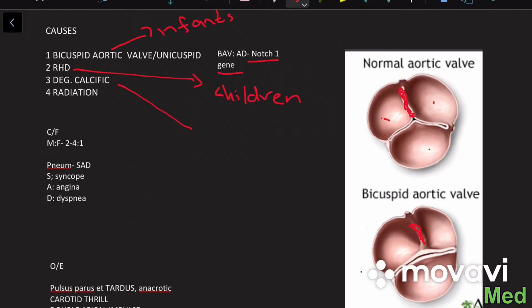Then the other cause can be degenerative calcific stenosis, which is usually seen in patients above 65 years. Then radiation also can cause aortic stenosis by directly damaging the aortic valve. Damaged aortic valve means inflammation, then calcification, then stenosis.